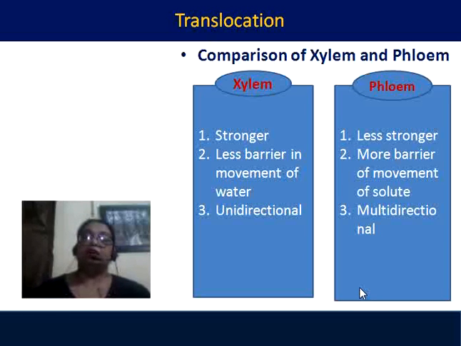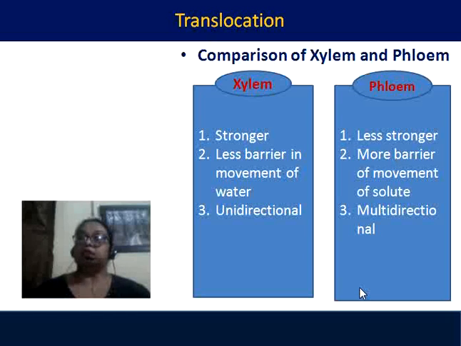Another thing is, in the xylem, the water is absorbed in the root and it moves upward, so it is unidirectional. The root is always in the ground, and from there it moves upward. But the phloem is multidirectional. How?